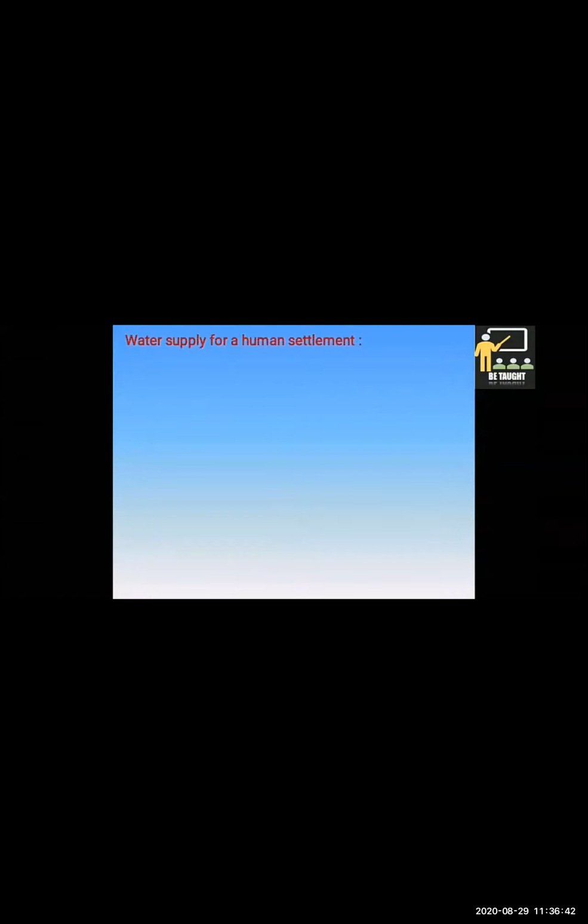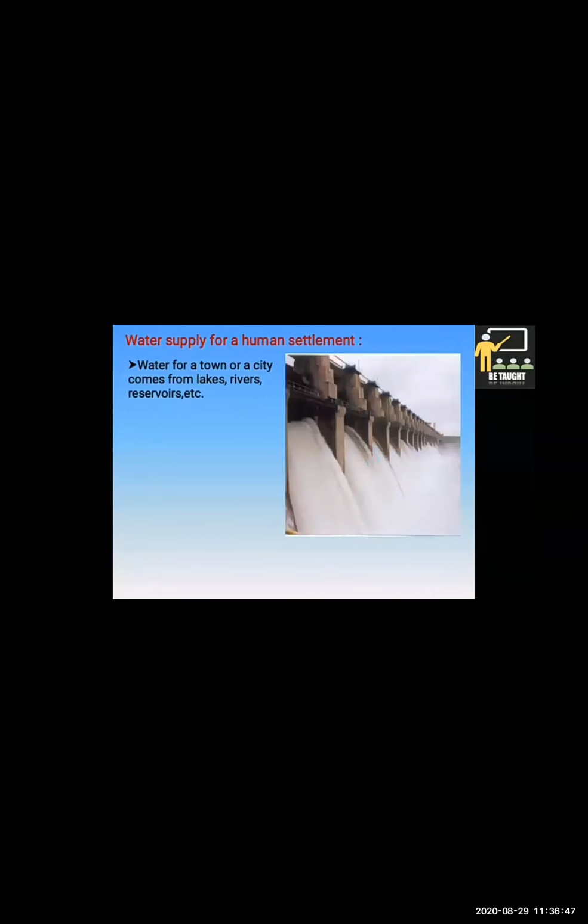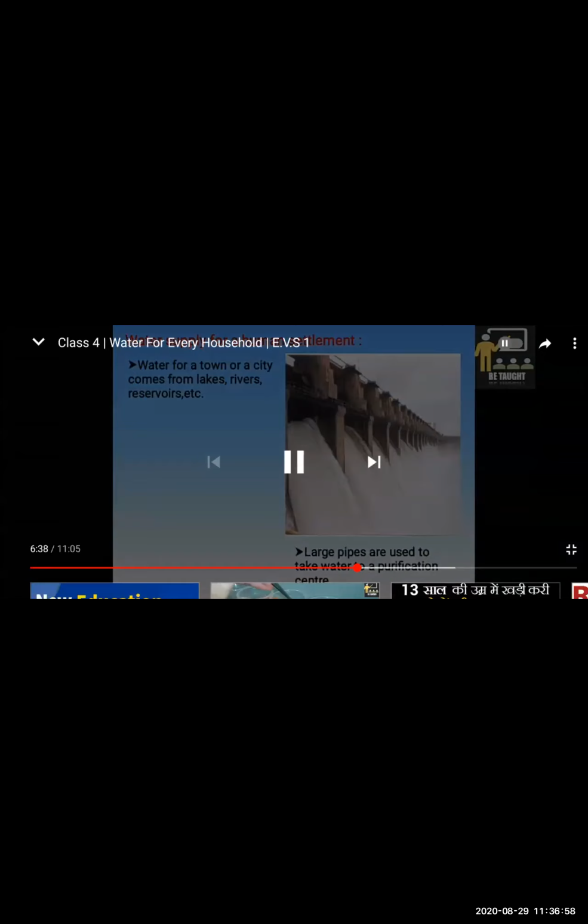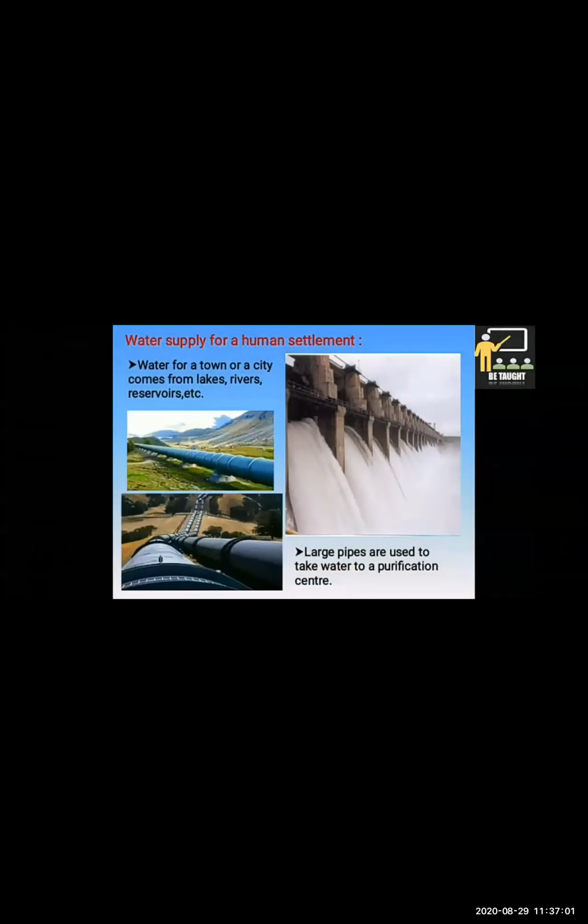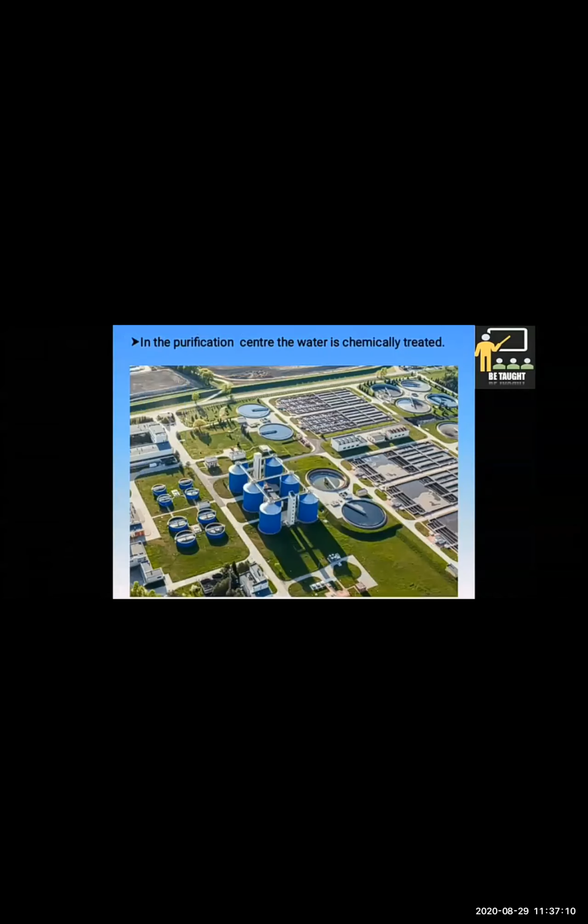Water supply for a human settlement. Water for a town or a city comes from lakes, rivers, reservoirs, etc. Large pipes are used to take water to a purification center. In the purification center, the water is chemically treated. This is also known as a water treatment plant or the filtration unit.